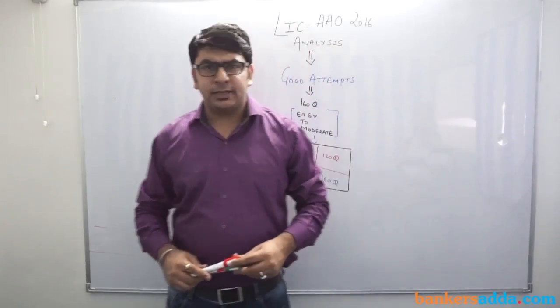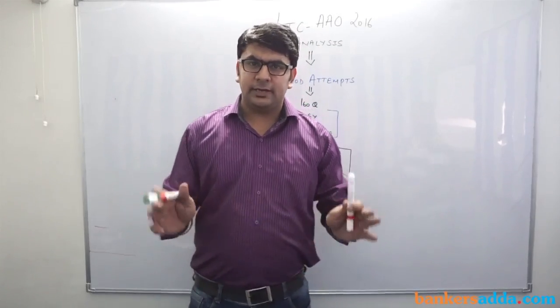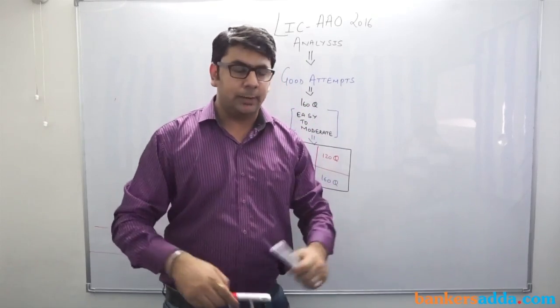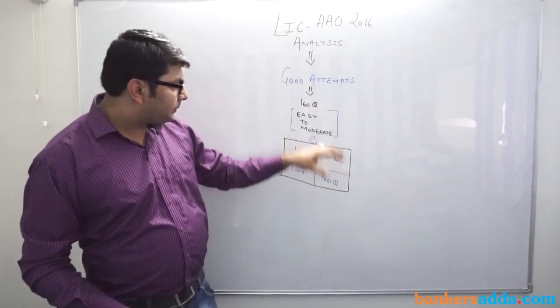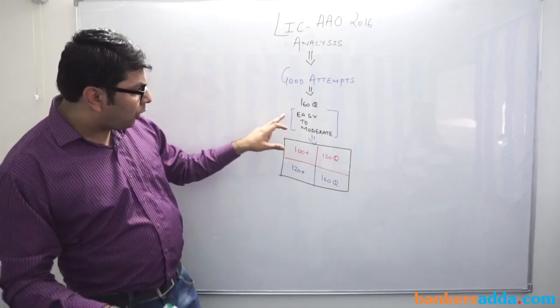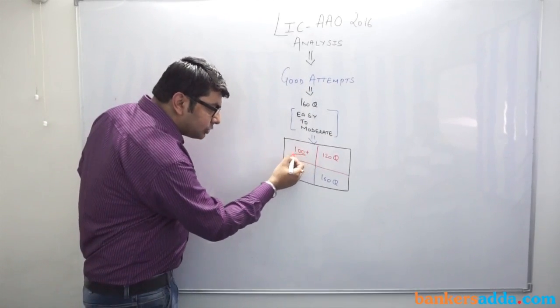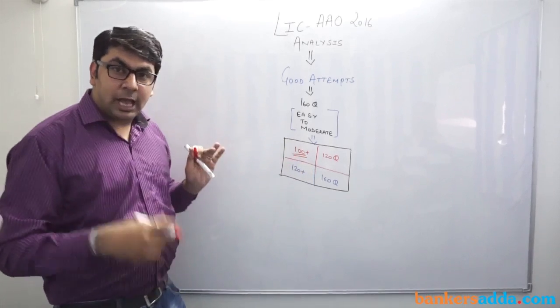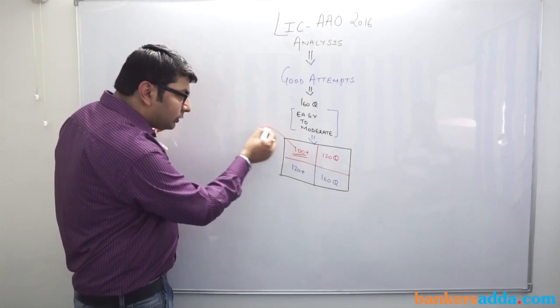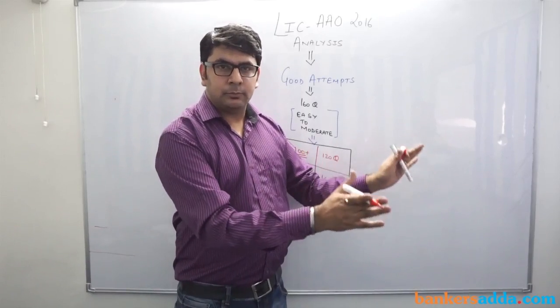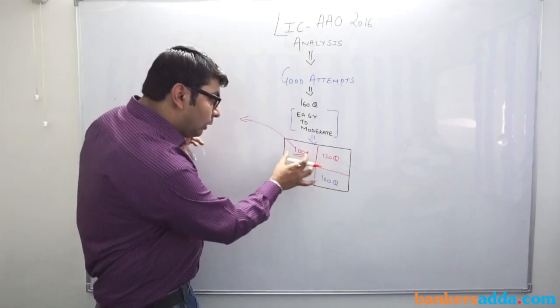So after the complete analysis of today's exam, what does the ADDA247 team say about the overall good attempt? According to our team, as the overall paper was easy to moderate, the average attempt should be 100 plus. And if you are attempting more than 100, then you are getting an edge over your fellow candidates.